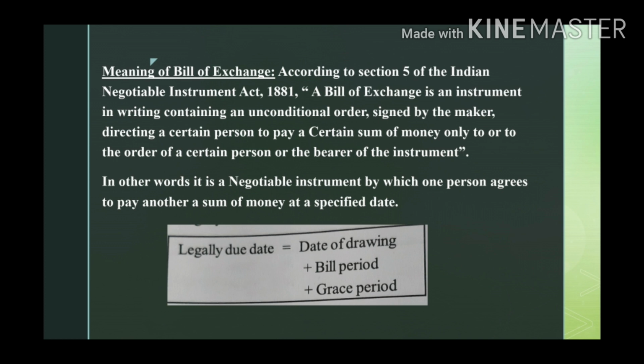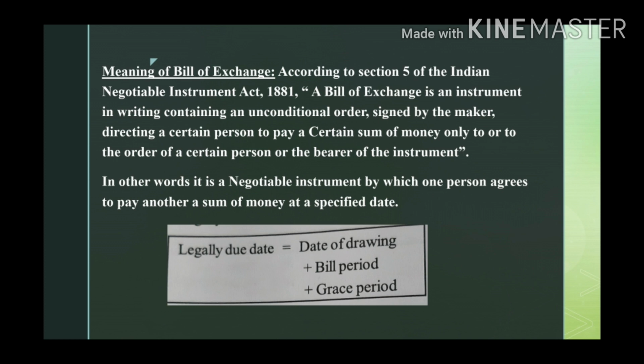According to Section 5 of the Indian Negotiable Instruments Act of 1881, a bill of exchange is an instrument in writing containing an unconditional order, signed by the maker, directing a certain person to pay a certain sum of money only to, or to the order of, a certain person or the bearer of the instrument.